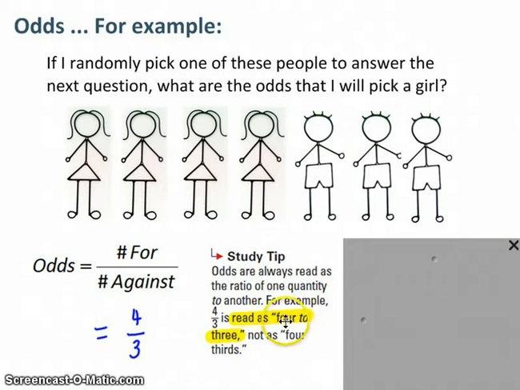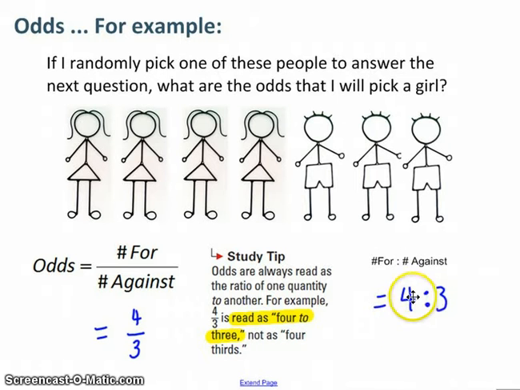And it's almost like a score, right? A score in a game, 4 to 3. 4 goals for you, 3 goals for the opponent. Maybe that's a way to think of it, and maybe that makes more sense here. Sometimes people write it this way, 4 to 3. That's the score. The number for you, the number against you.